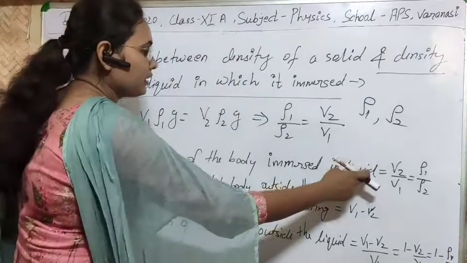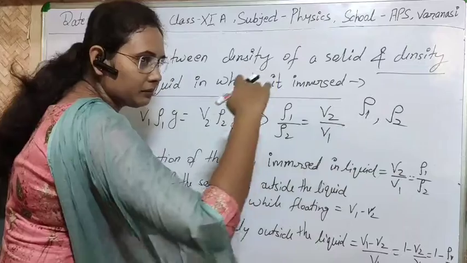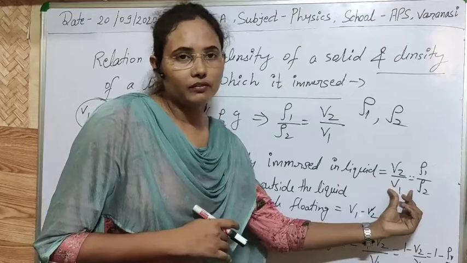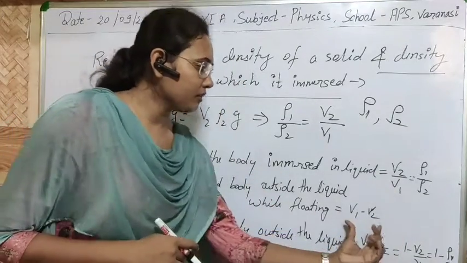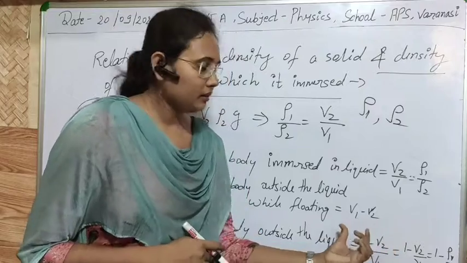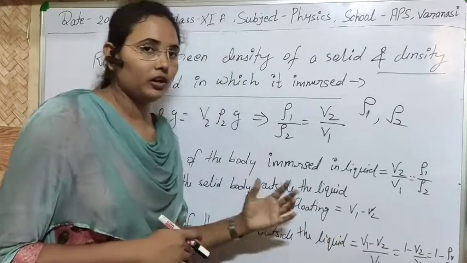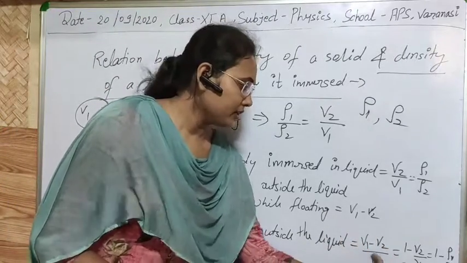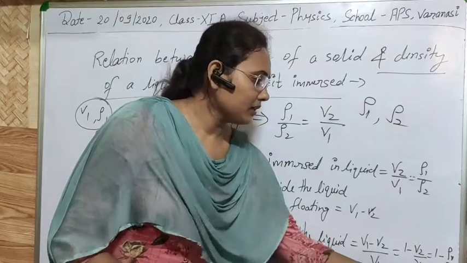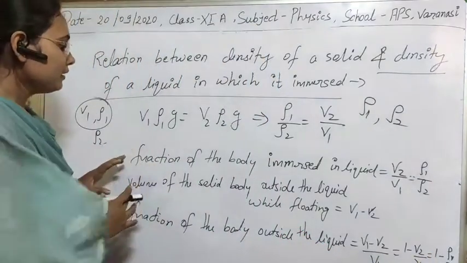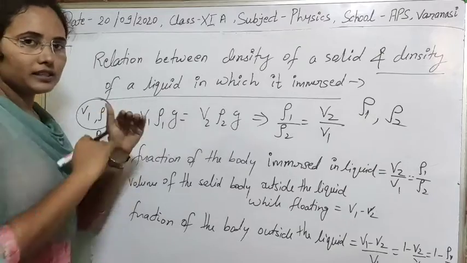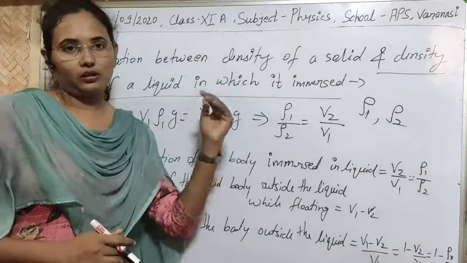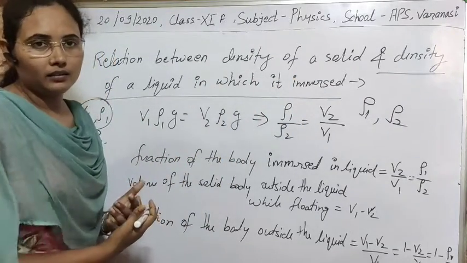Like the fraction immersed in the liquid, since V2 volume was immersed in the liquid, that's why the fraction will be V2 upon original volume V1. And outside, since we have V1 minus V2 volume, definitely the fraction of volume which is outside will be V1 minus V2 upon original volume V1. After solving it, we can write 1 minus ρ1 by ρ2, means simply how much fraction we have outside or inside of the body we can calculate if we know the densities of the liquid and solid we have taken